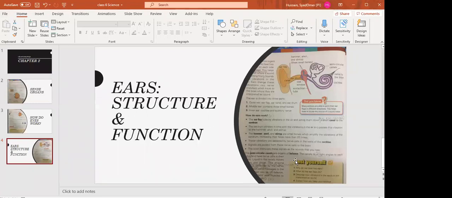Okay? Be serious students and be attentive, all of you. Open page number 26 of your books. Now we are studying the next topic, that is ears.